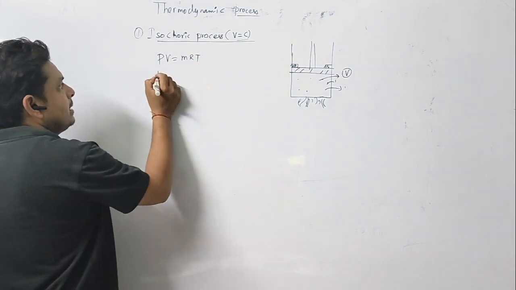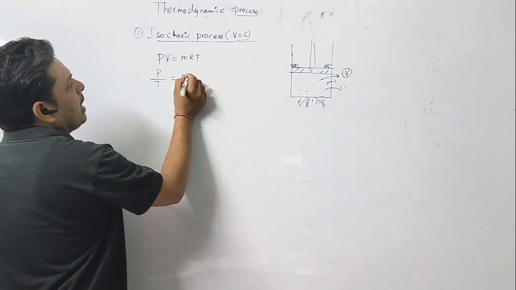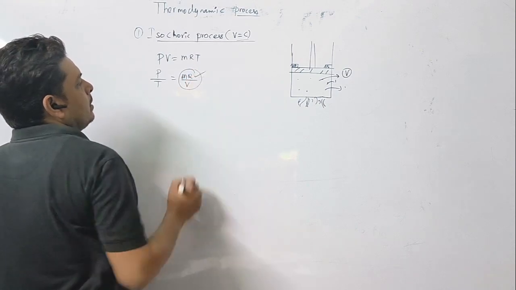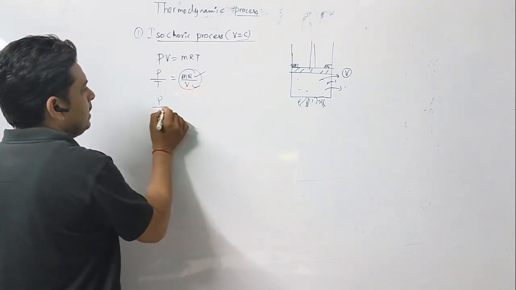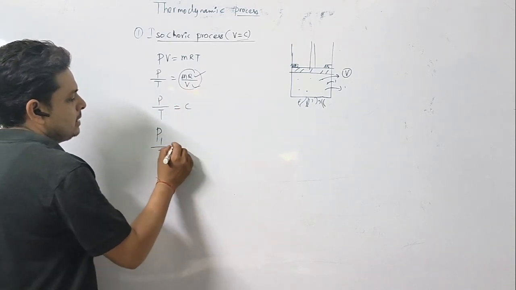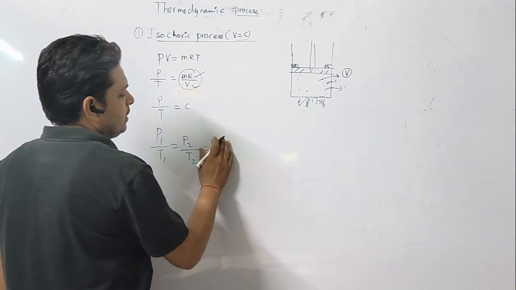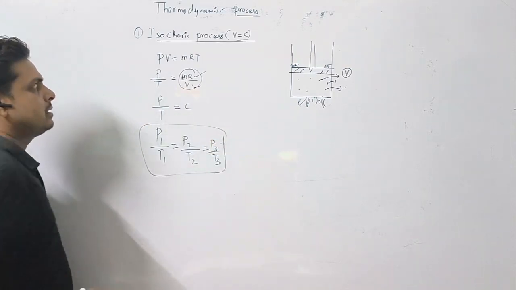See here, P by T equal to mR by V, where mass, universal gas constant and volume remain constant. So P by T is constant, or we can write P1 by T1 is equal to P2 by T2, and this is equal to P3 by T3. So we can write the equation like this.